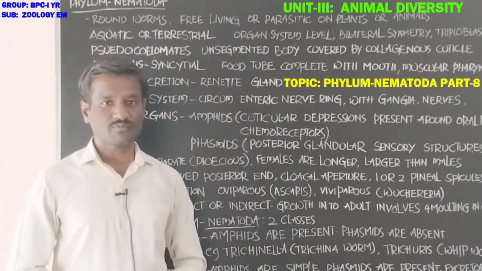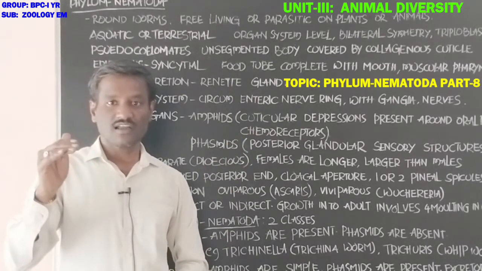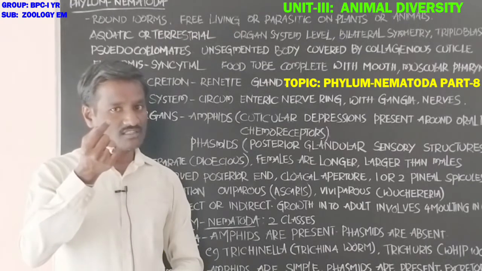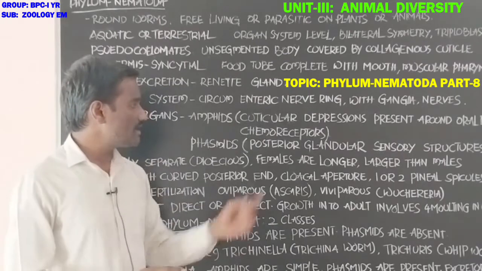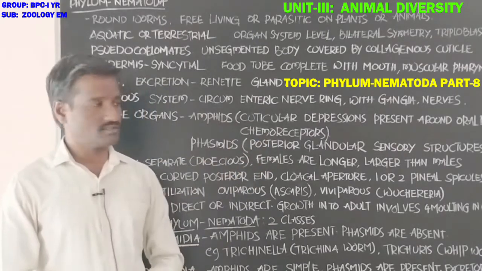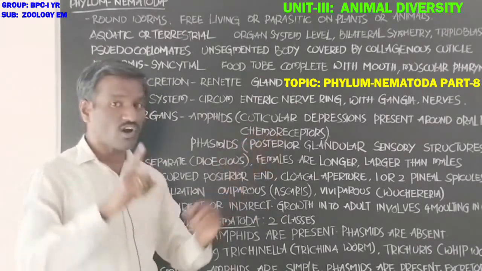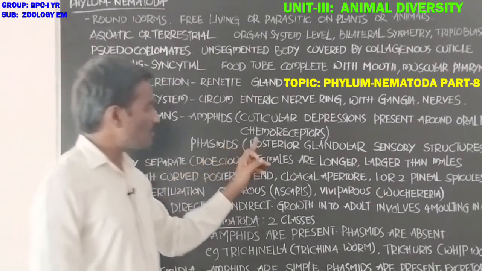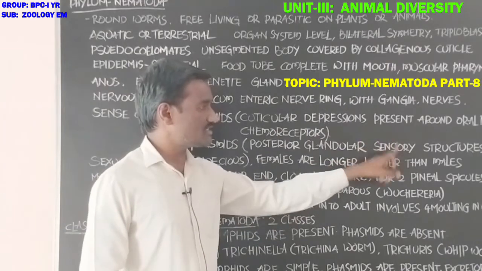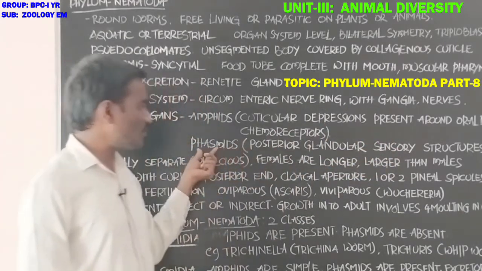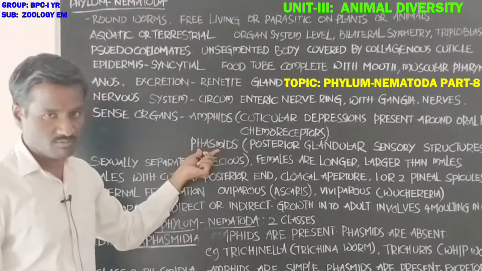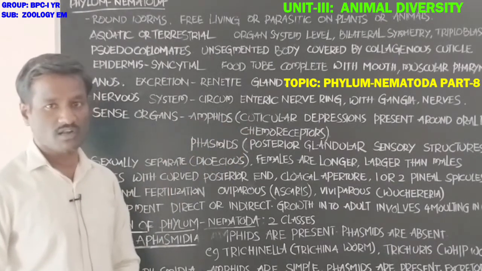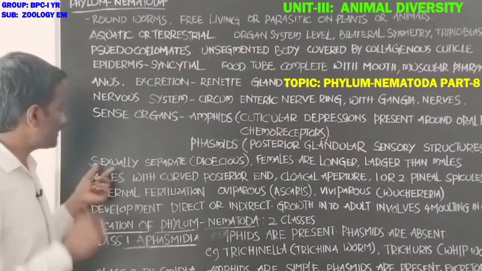Chemoreceptor means that any changes in the outer surrounding environment are received by the chemoreceptors, and also transmitted to the nervous system of the body. Phasmids are posterior glandular sensory structures present at the posterior part of the body. Amphids are present at the anterior part, the oral part of the body.